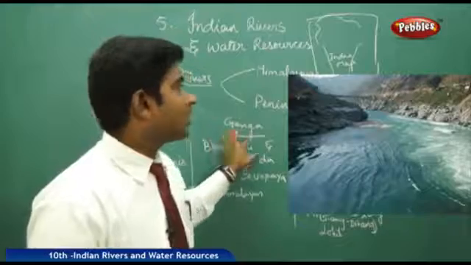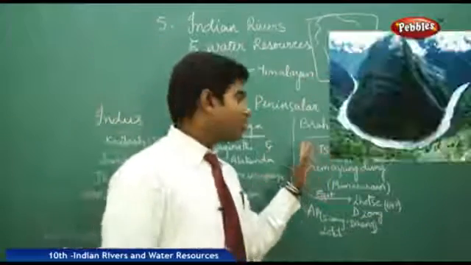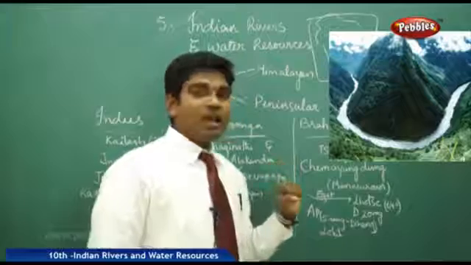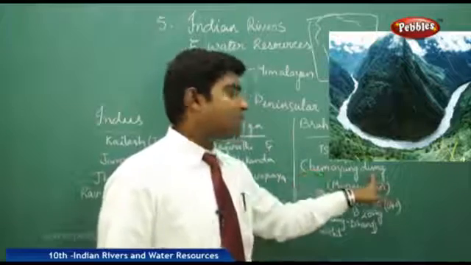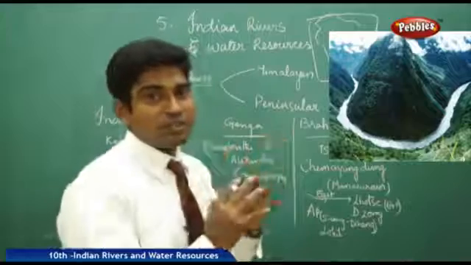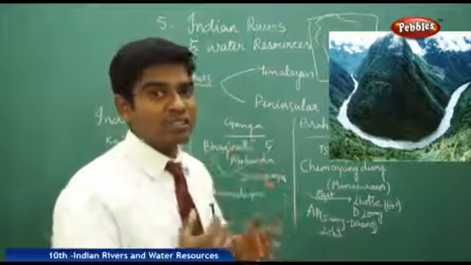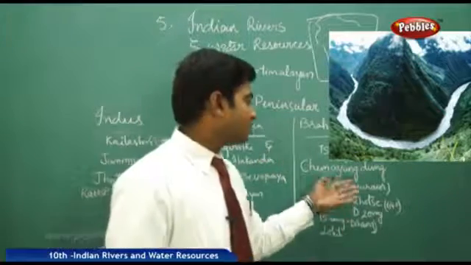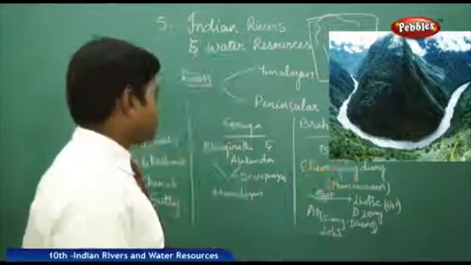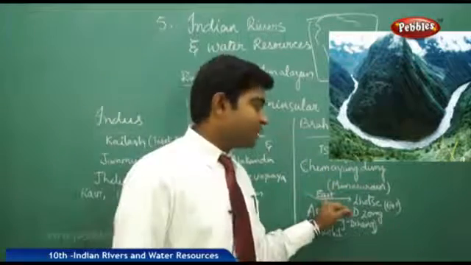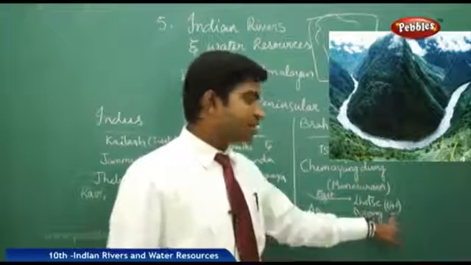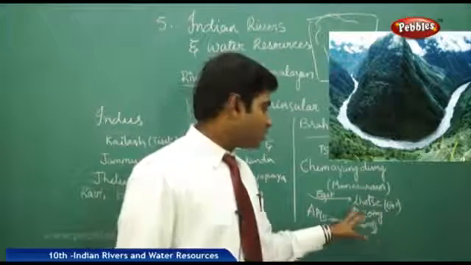And the most important river is the Brahmaputra, which originates in Tibet with the name Sangpo at a place called Chemayungdung. It is in the China region, because Tibet is occupied and controlled by China, so it has that name, and it originates near Manasarovar lake. It starts at the same place where the Indus also starts, and it flows towards the east and the south of Tibet. It flows for nearly 640 kilometers and joins towards